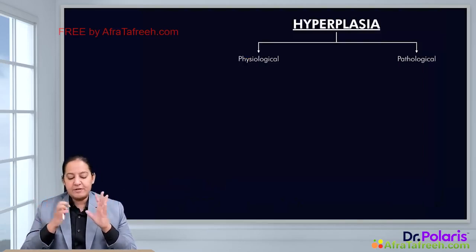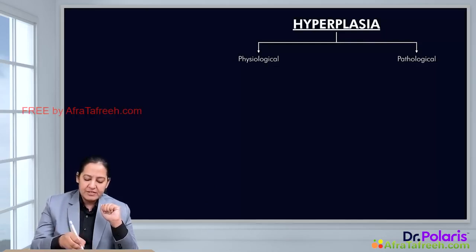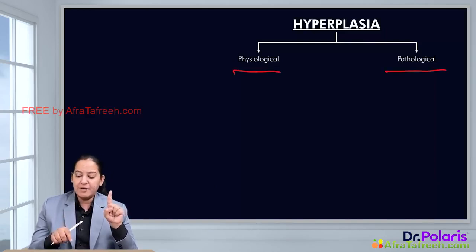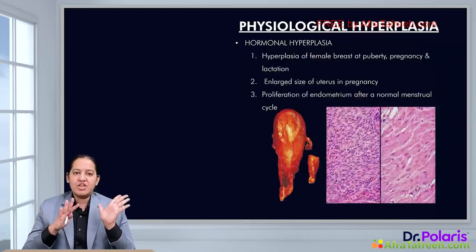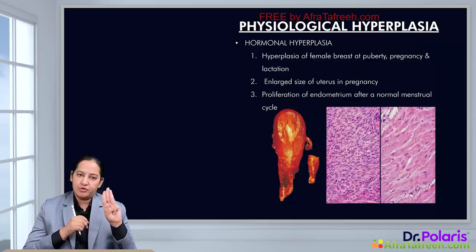Now there are 2 types of hyperplasia. Coming on the types with example. The 2 types of hyperplasia are physiological and pathological. Let me give you a few examples of physiological and a few examples of pathological hyperplasia. Start with physiological hyperplasia. In physiological hyperplasia, I would like to give you 3 examples.